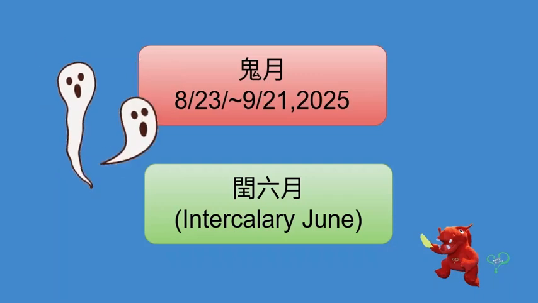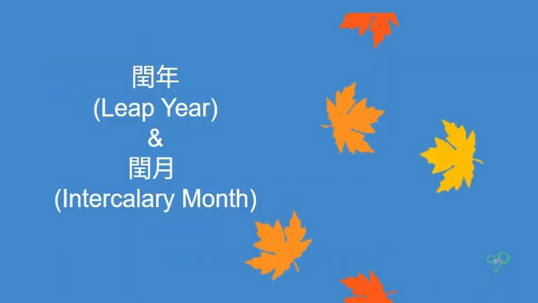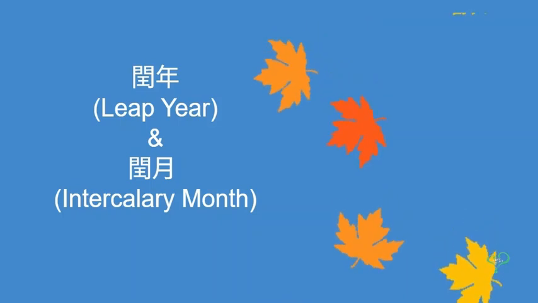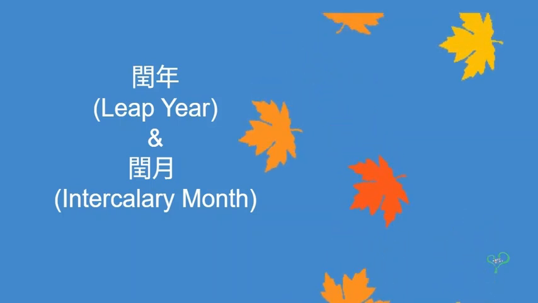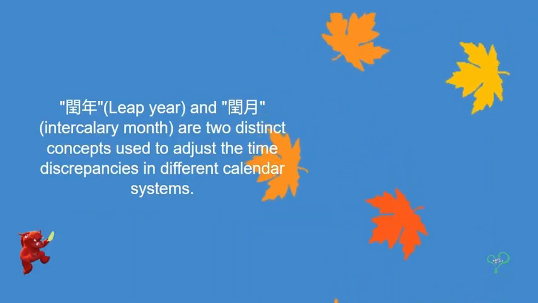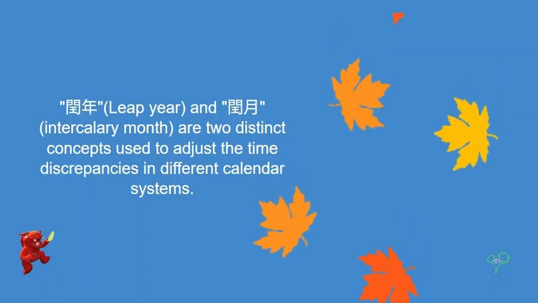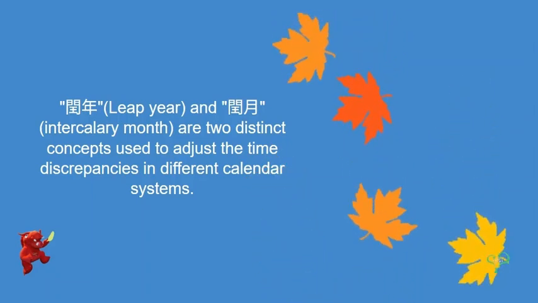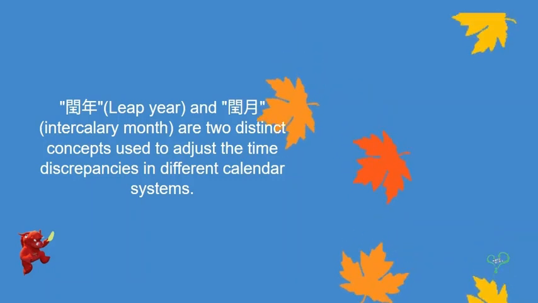Hello, I am Luo. This year, 鬼月 begins on August 23 and ends on September 21st. It's particularly later this year because of 闰六月, Intercalary June. 闰年, leap year, and 闰月, Intercalary months. 闰年 and 闰月 are two distinct concepts used to adjust the time discrepancies in different calendar systems.